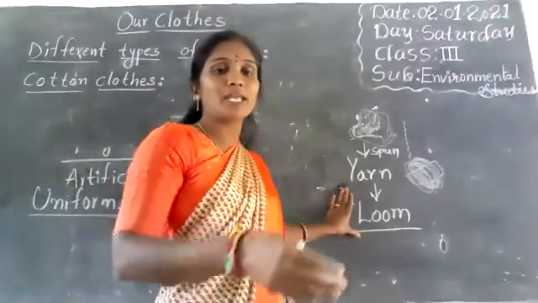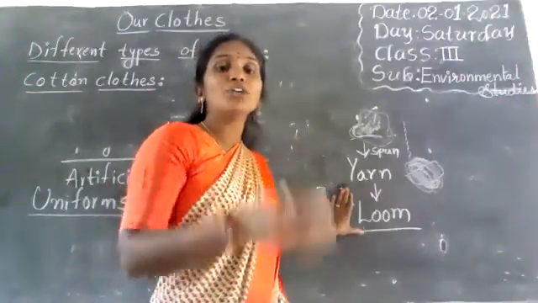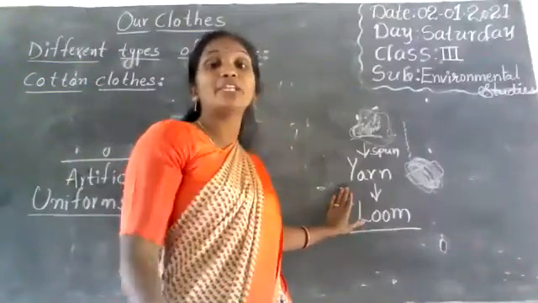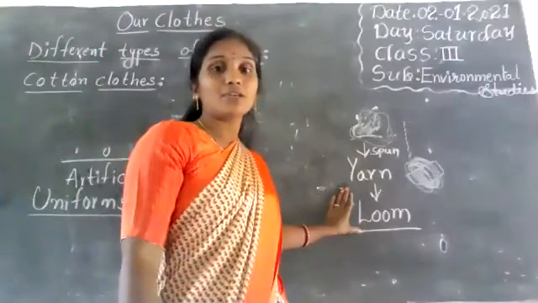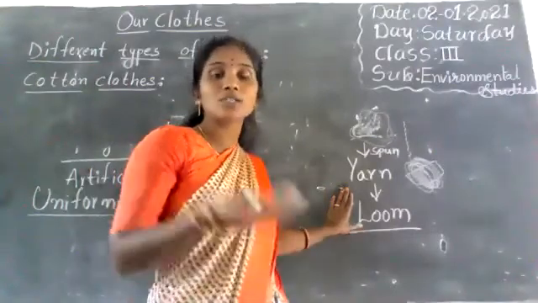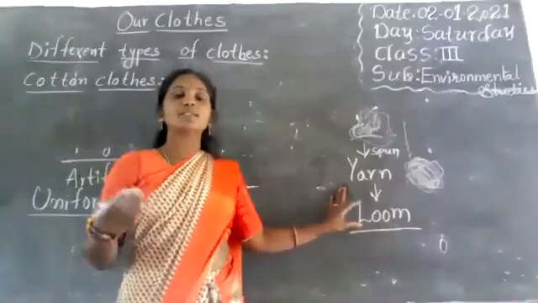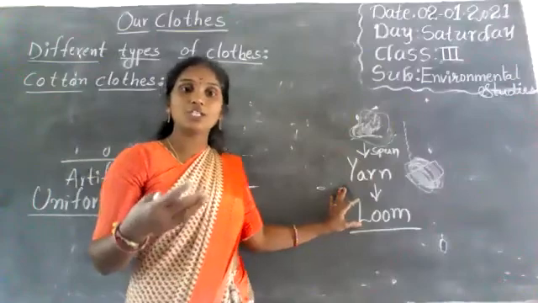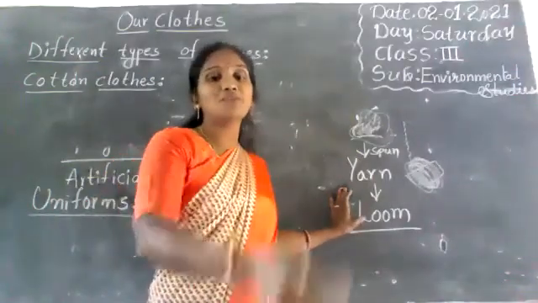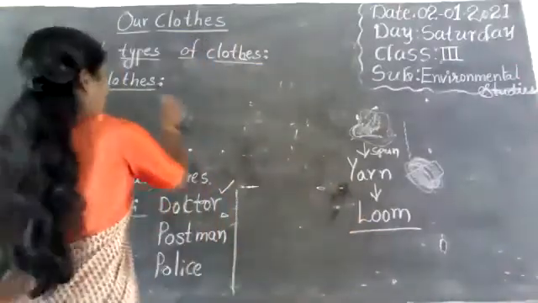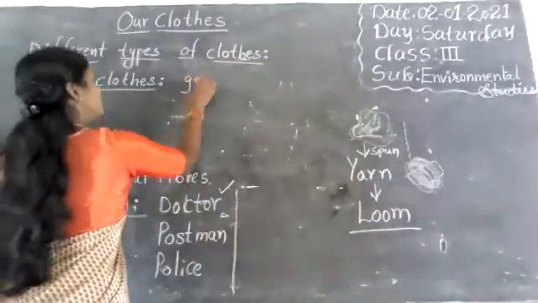After we make the cloth, we need different types of dresses: frocks, saris, blouses, shirts, trousers, and t-shirts. So cotton we get from the cotton plant.